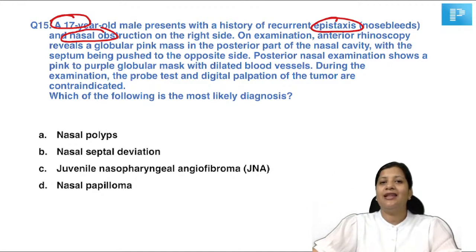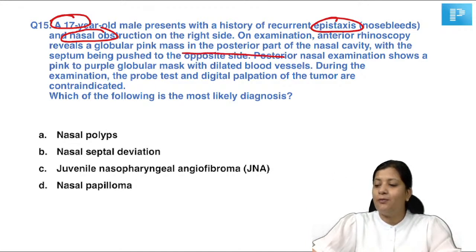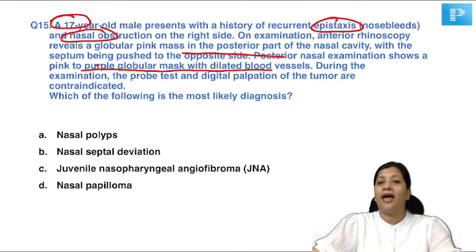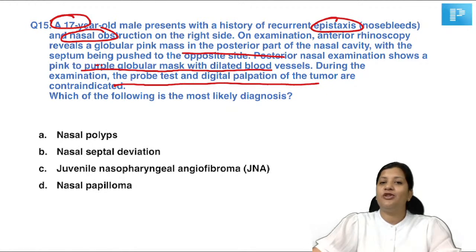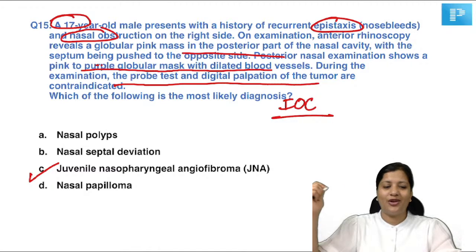On examination, there is a globular pink mass in the posterior part of the nasal cavity with the septum being pushed to the opposite side. Posterior rhinoscopy shows a globular mass with dilated blood vessels. They have told you probe test and digital palpation is contraindicated. Which of the following is the most likely diagnosis? Absolutely right. The answer is going to be juvenile nasopharyngeal angiofibroma. Now, if they asked you the same clinical stem and asked what is the investigation of choice, what would your answer be?